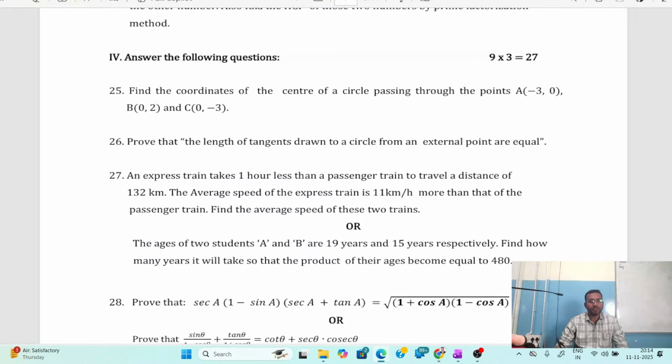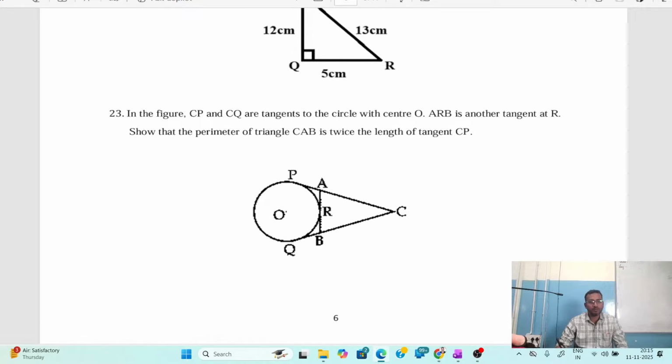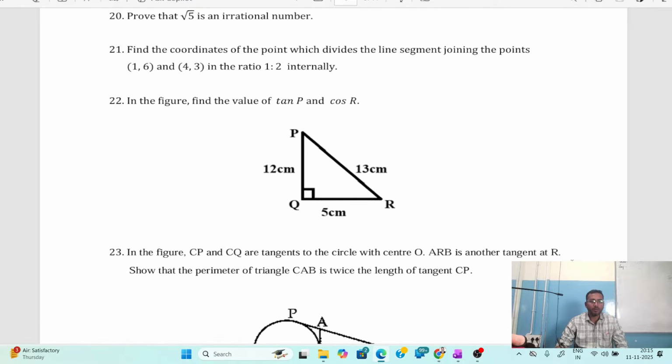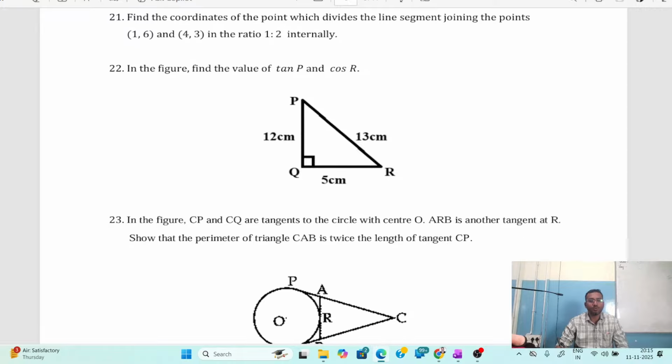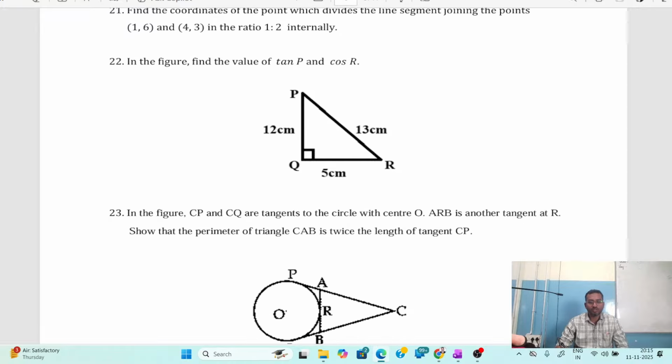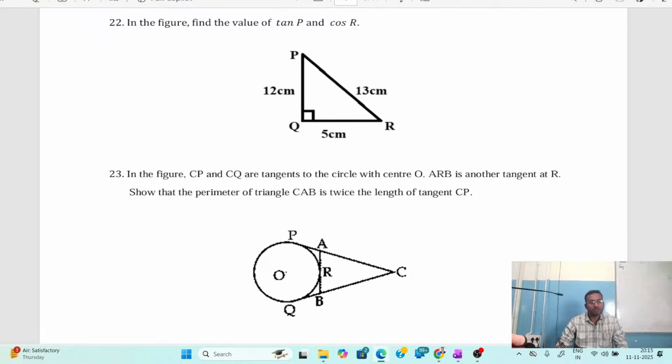And dear students, I just wanted to inform you that till question number 21, the problems were a bit easy. But from question number 22 onwards, there are a few questions which are a bit difficult for you. So in this session, I am going to solve each and every question in detail so that you get better clarity on how to attempt such types of questions.